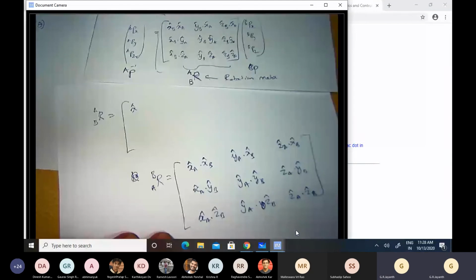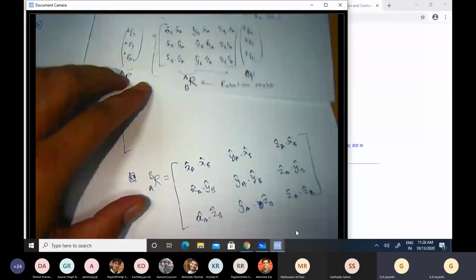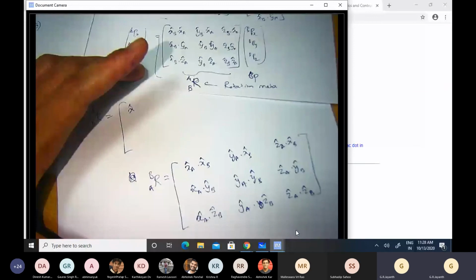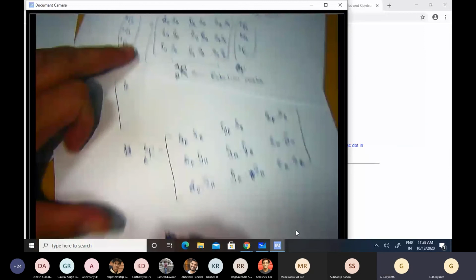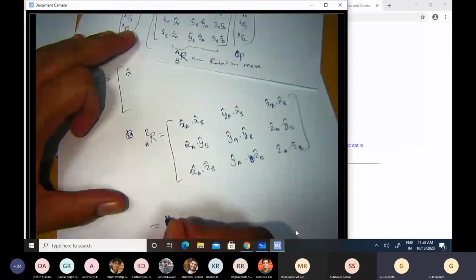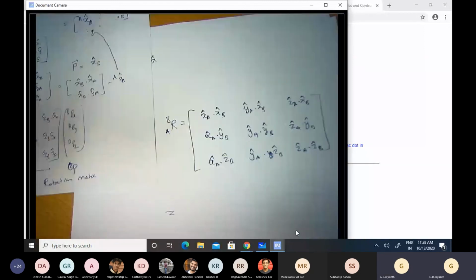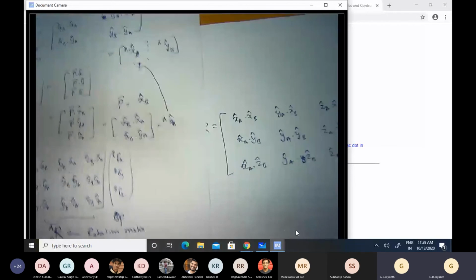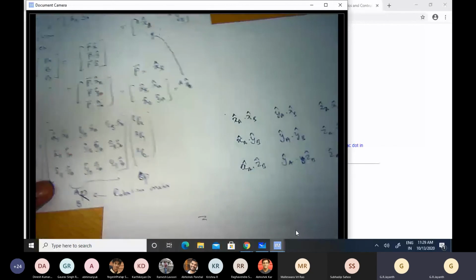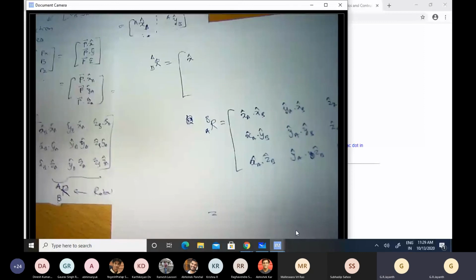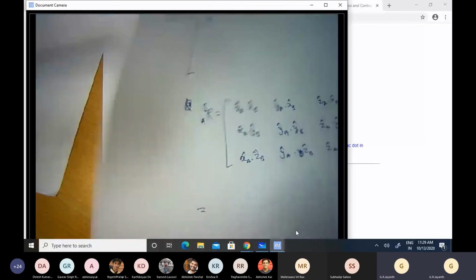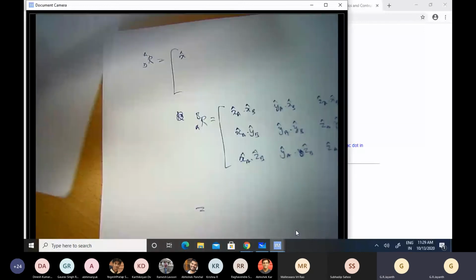Now, if you look at R of A with respect to B and look at R of B with respect to A, you stare at both of them for a minute or two, you will see that, maybe I will place them one beside another so that you can see both of them. I'm not able to place them very well. I'm sorry. Okay, I've done a slightly better job, but still not very good. You can look at it later on.